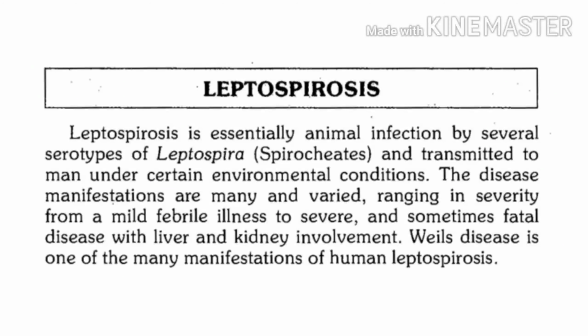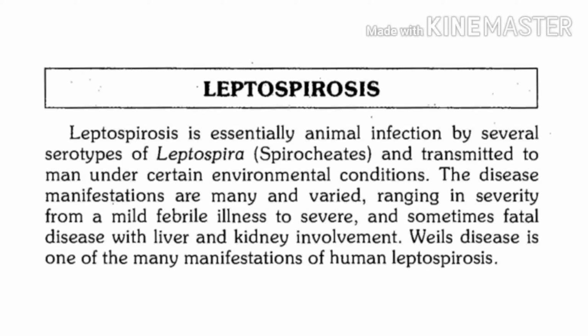Leptospirosis is a major zoonotic disease, and in relation to the causative organism, we can say it is a bacterial zoonotic disease. Since it is zoonotic, it is mainly transmitted to man from animals, and these animals will obviously be rodents like rats and mice.